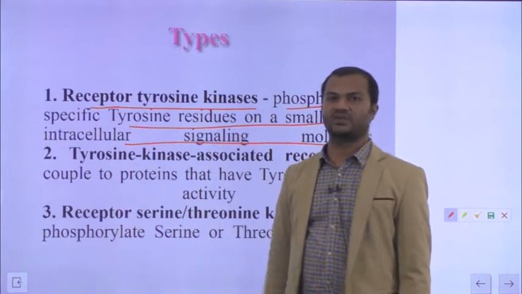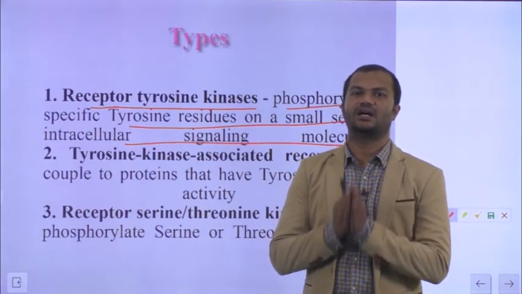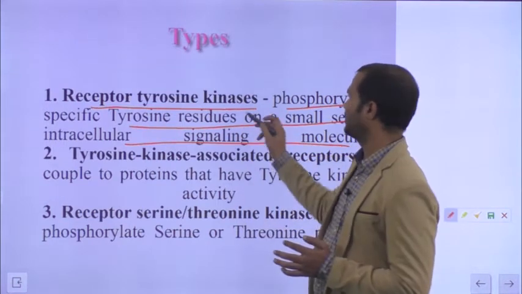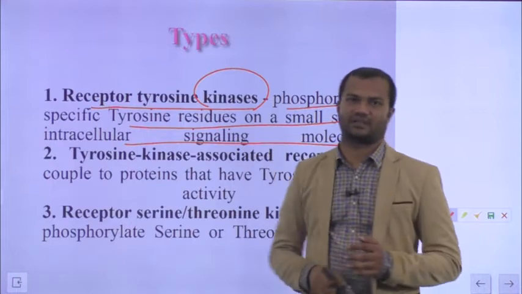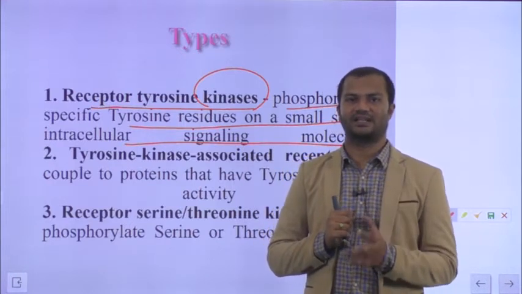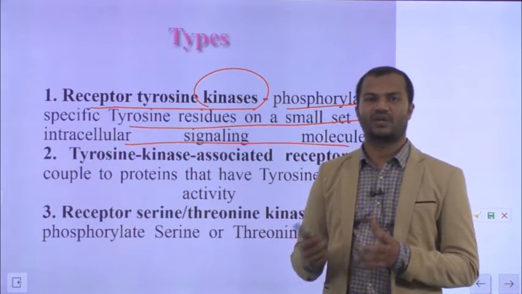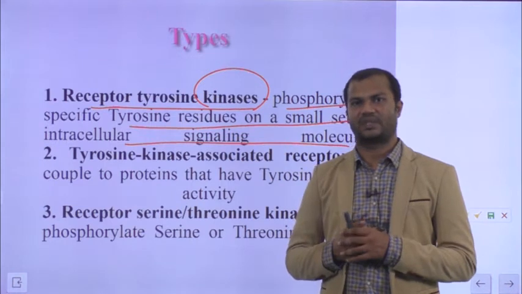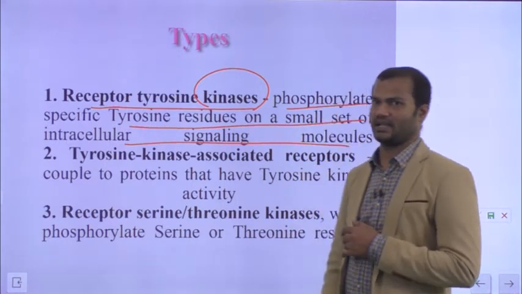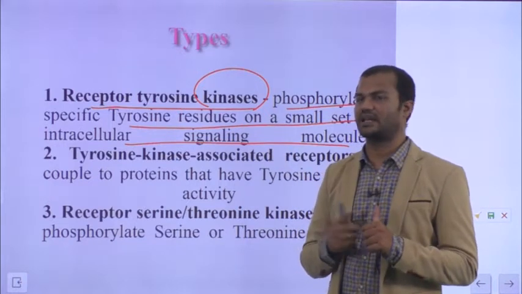Here the receptors themselves have the enzymatic activity. What is that enzymatic activity? It is kinase activity. They phosphorylate a set of signaling proteins inside the cell. That is how the receptor can initiate the signaling cascade.